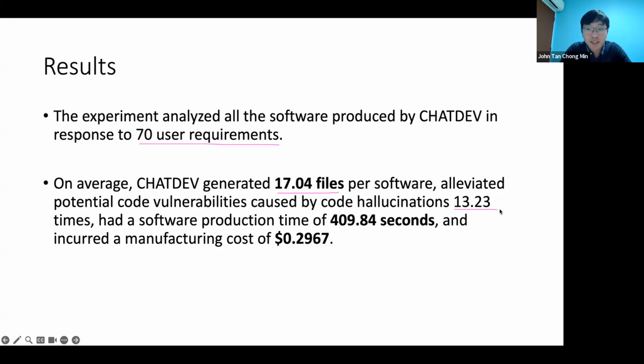Elevated code vulnerabilities 13 times. Okay. Software production time of about 409 seconds. That's about 6 to 8 minutes. Okay, so like for the Wheel of Fortune, it took 5 minutes to generate.